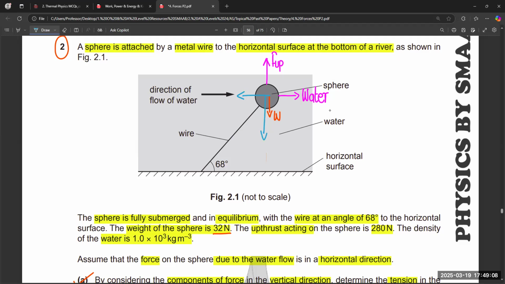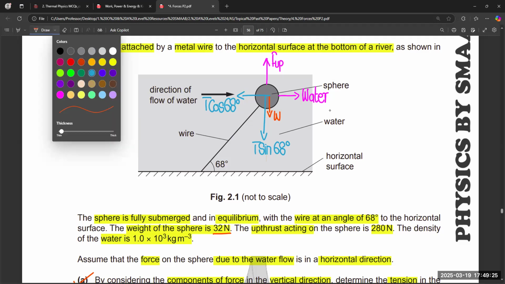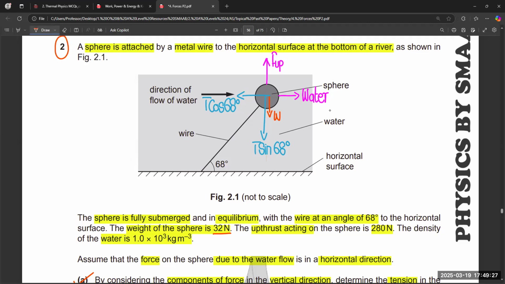So this vertical component is T sine 68, and this one is T cos 68-degree. So basically, if you check the values, the weight is equal to 32 Newton and upthrust is 280.